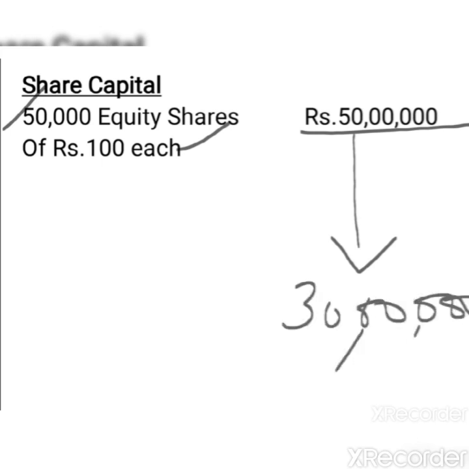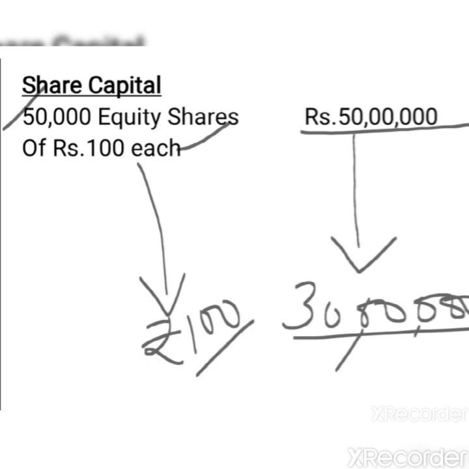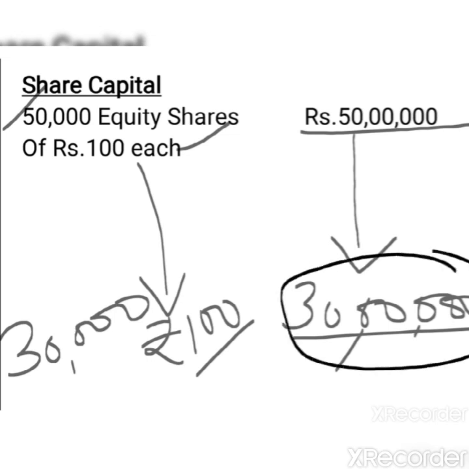But in case of reduction of capital, the face value will remain the same. So here in this case, face value is going to be the same, 100 rupees. So now what will happen to the number of shares? 30 lakh divided by 100. So the number of shares is going to be 30,000. So this is the capital after the internal reconstruction, that is a total of 30 lakh capital divided into 30,000 shares of rupees 100 each. So this is how the reduction of capital happens.